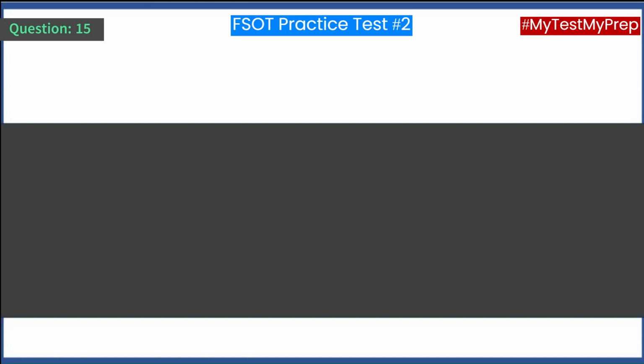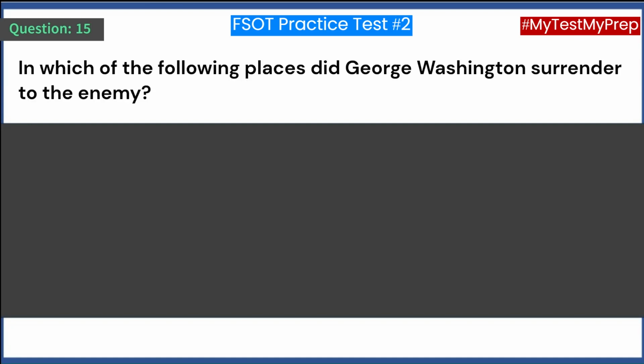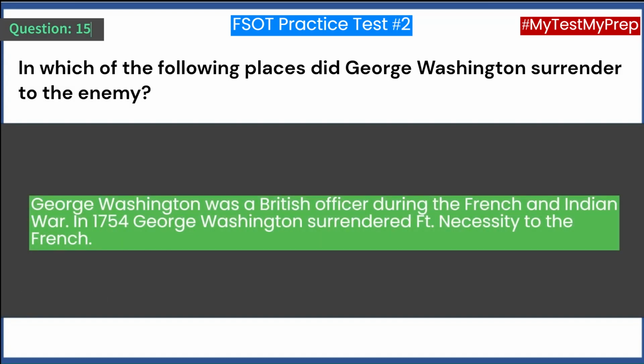Question 15. In which of the following places did George Washington surrender to the enemy? A. Saratoga. B. Trenton. C. Fort Necessity. D. Valley Forge. Answer C. Fort Necessity. George Washington was a British officer during the French and Indian War. In 1754, George Washington surrendered Fort Necessity to the French.